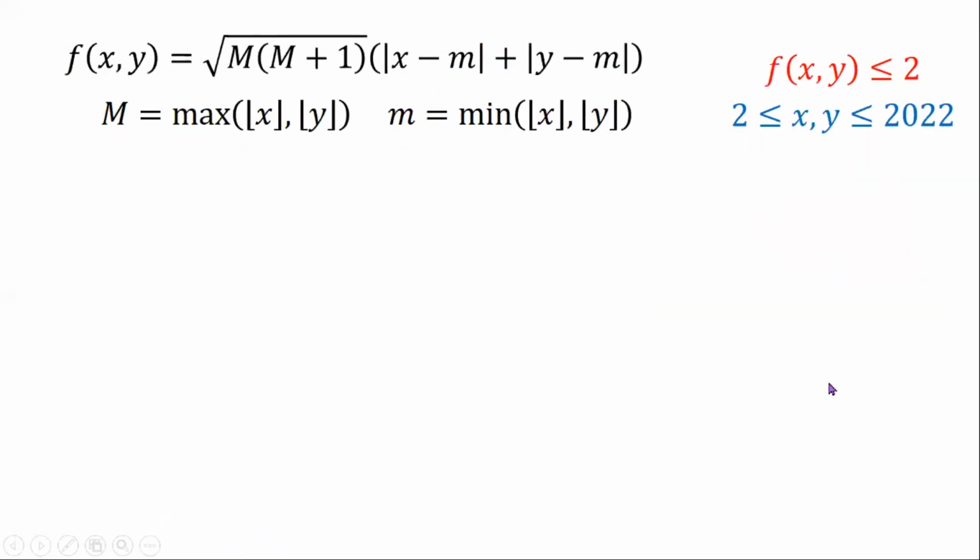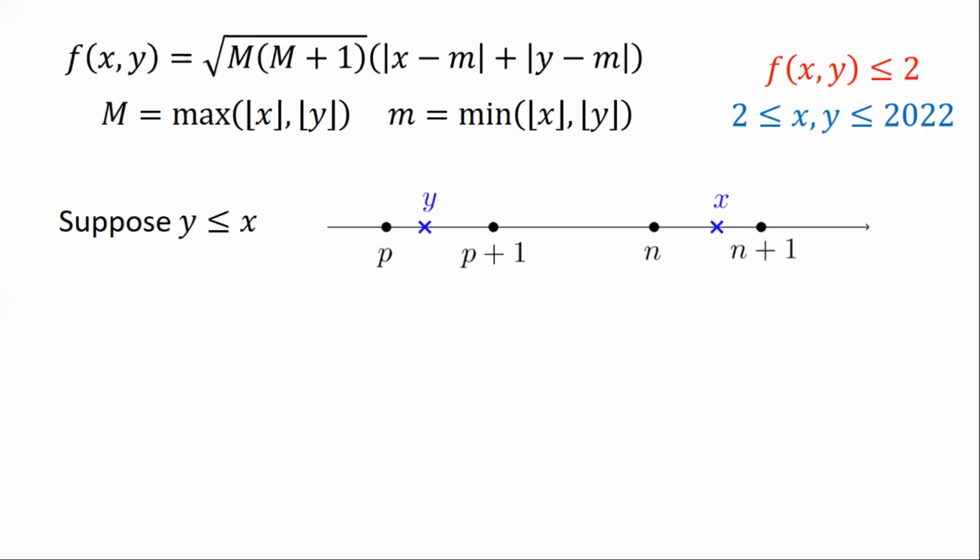Okay, so earlier I benefited from the assumption that x and y are equal because then the floors of x and y are the same. So, nung maximum and minimum, hindi na kailangan pumili kasi nung kino-compare mo, pareho lang naman sila. So, I thought, what if kailangan mamili? Let's say the floors of x and y are different. So, let's say y is less or equal to x. So, mas nasa kaliwa si y, nasa kanan si x.